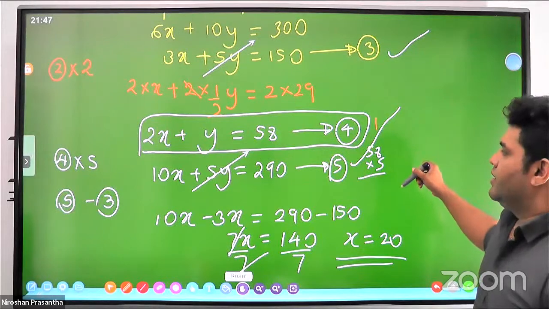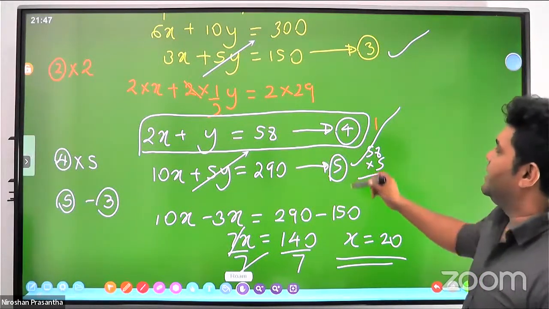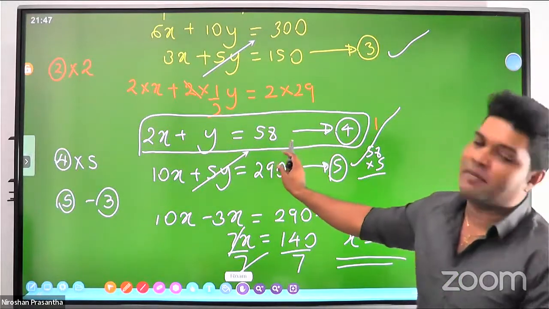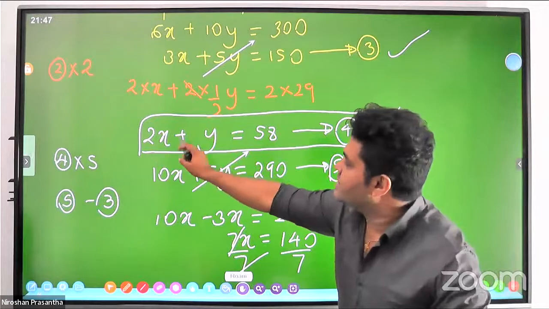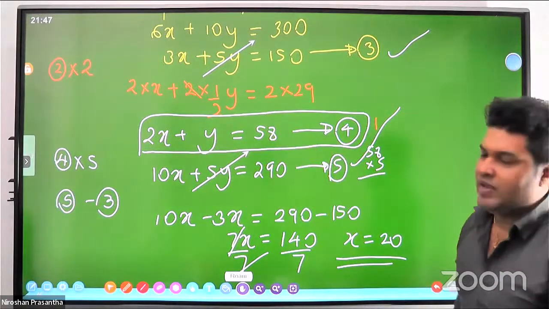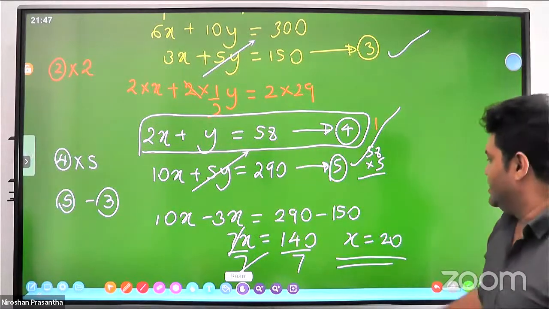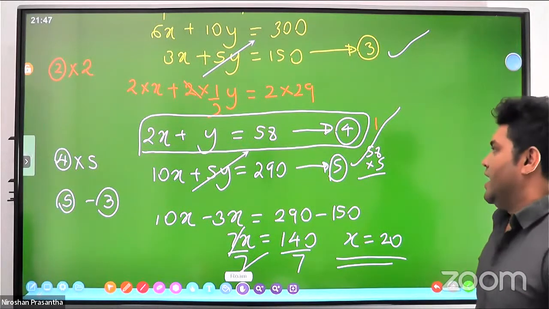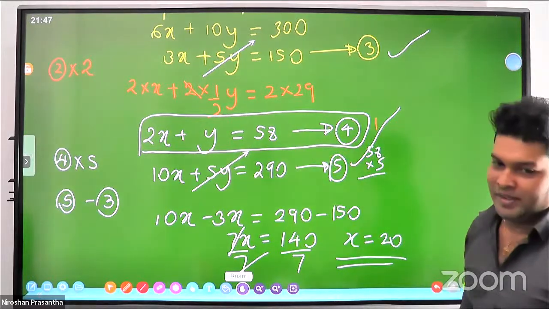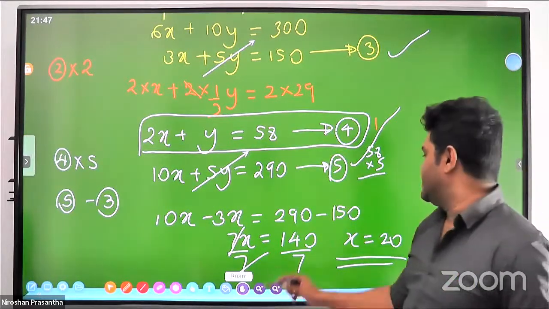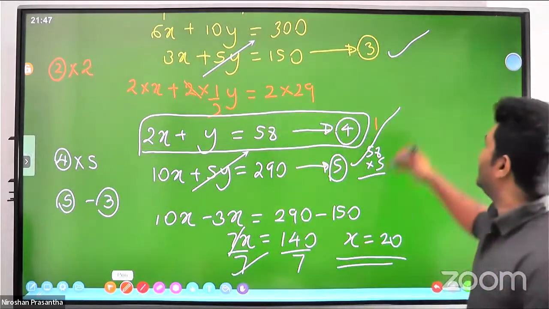If x is 20, you can substitute in any equation. I think equation number 4 is best for substitution because equation number 4 has the simplest terms of the equations we have seen here: 2x plus y equals 58. This is the right equation with simple terms like 2x and y. Therefore, you can substitute x equal to 20 in equation 4.